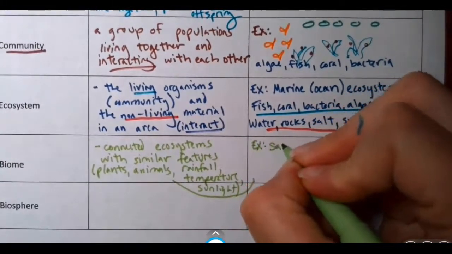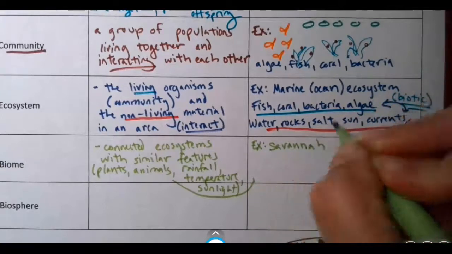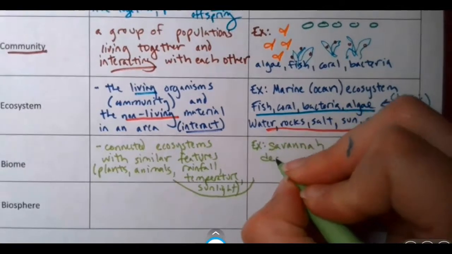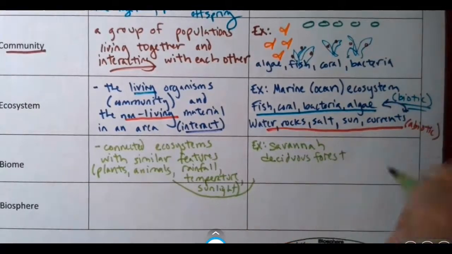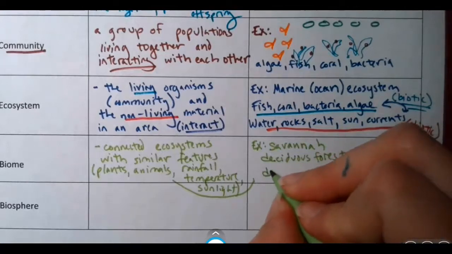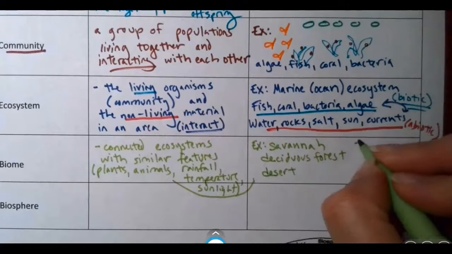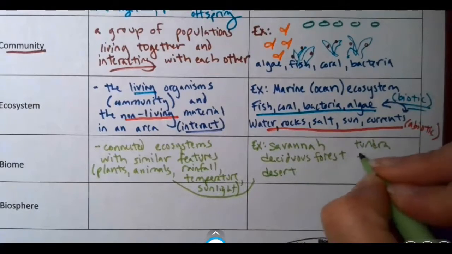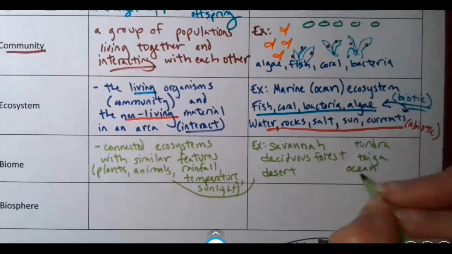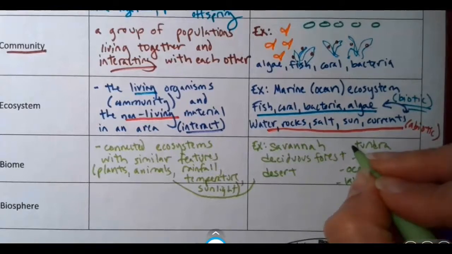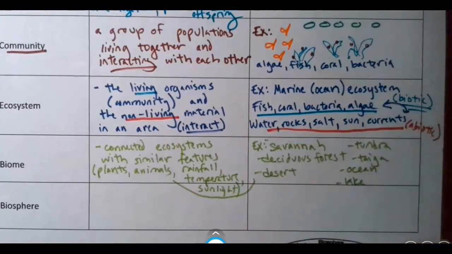The savanna, right? A deciduous forest, which is what the area in Virginia that we live in is called. A desert, the tundra, the taiga, an ocean or marine environment, a lake ecosystem. So these are all examples of biomes, and we're going to have time to learn more about those next week.